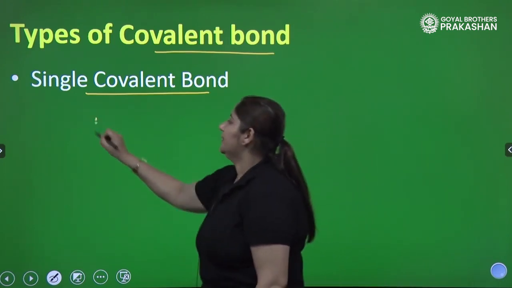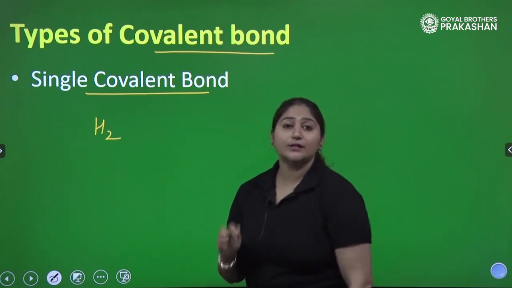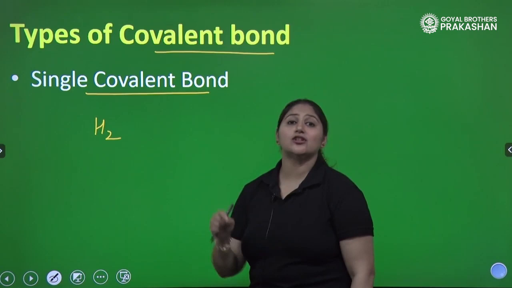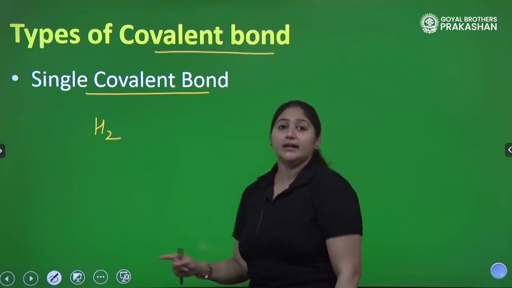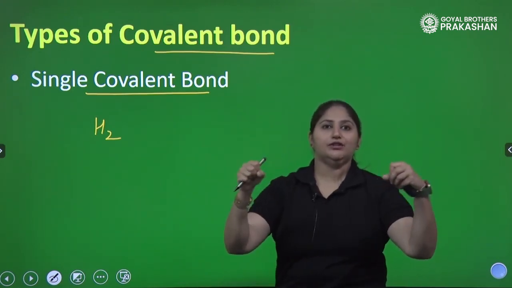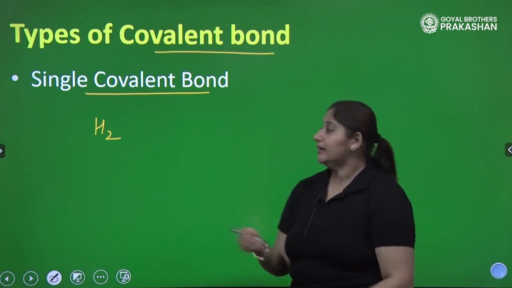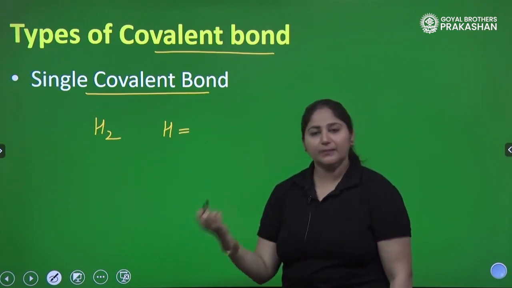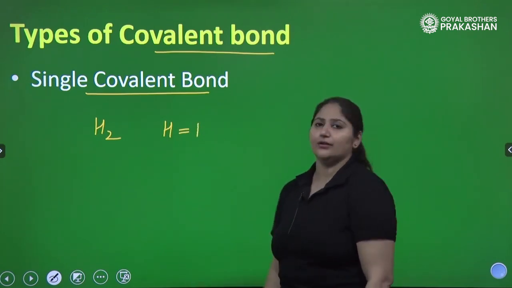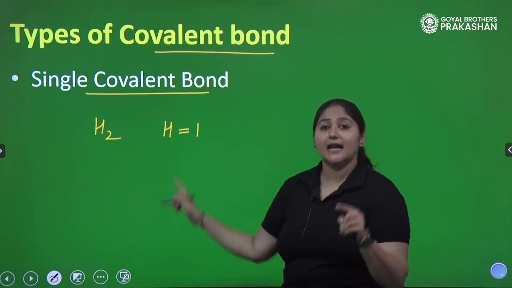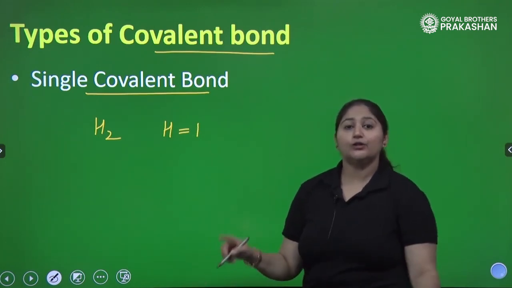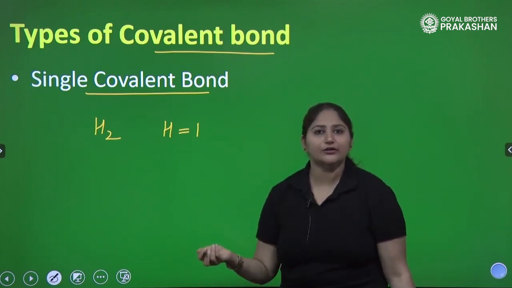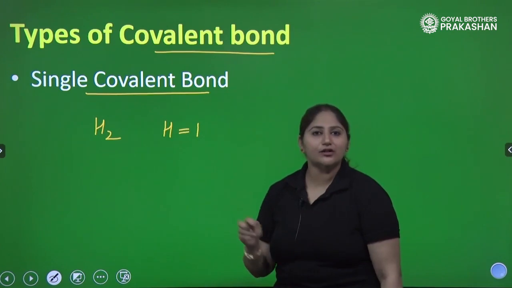When we talk about hydrogen, how is a covalent bond formed between two non-metals? Is hydrogen a non-metal? Yes, hydrogen is a non-metal. So, there are two hydrogens, two non-metals which can share their electron. Think about the electronic configuration of hydrogen. It has atomic number 1, so it has one valence electron. How many electrons does hydrogen need to become stable and complete its first shell? In the first shell, it should have 2 electrons. So, it needs one more electron, right?